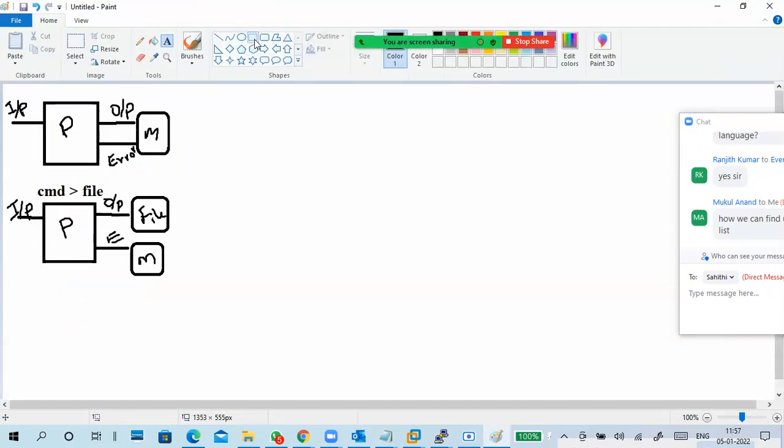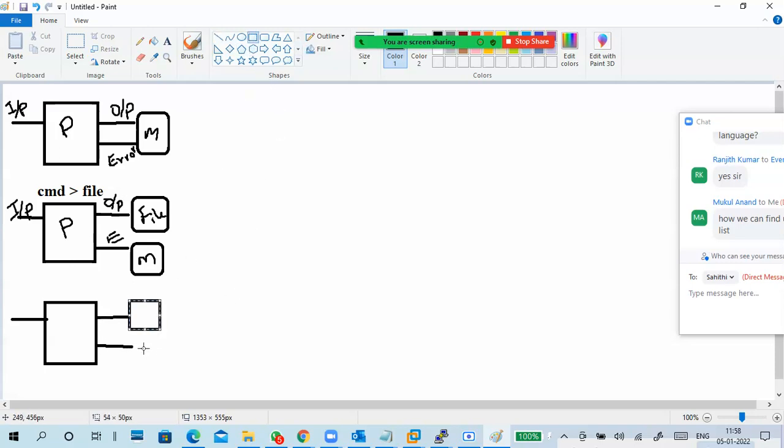Next, see here it is, same diagram, no difference, same diagram only. Input, output, error.